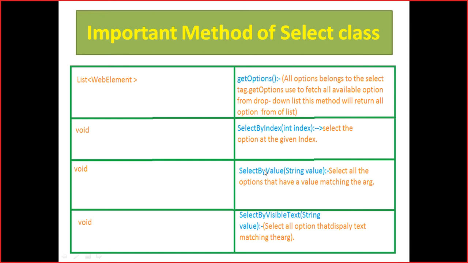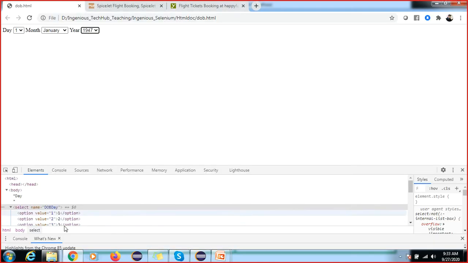So these are the methods we will execute in our system, and these are the important ones we use frequently. SelectByIndex will select using the index value. SelectByValue: you can see here there is an option with a value and text. Value means we can select by value, text means we can select by text, and index means we can select by the index.